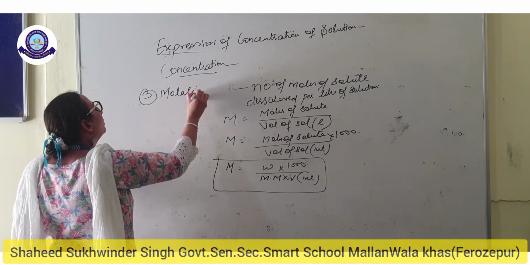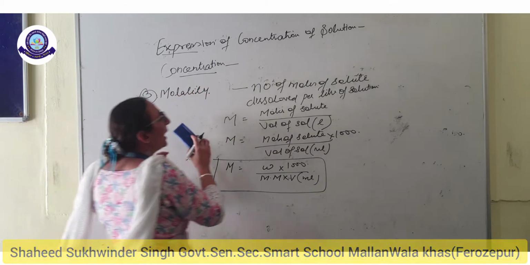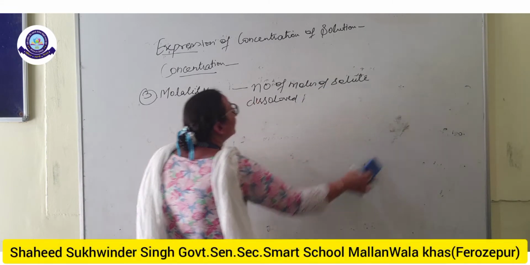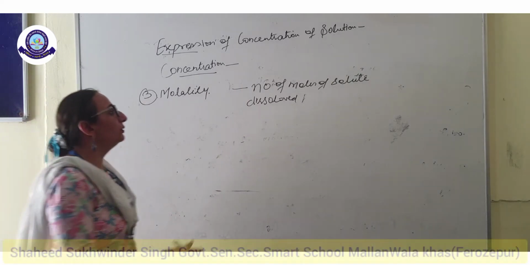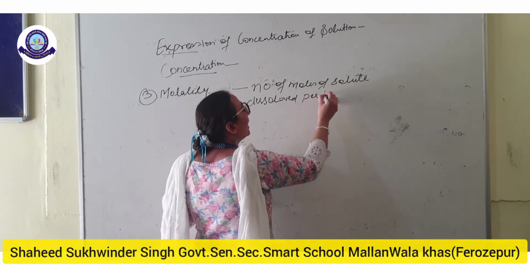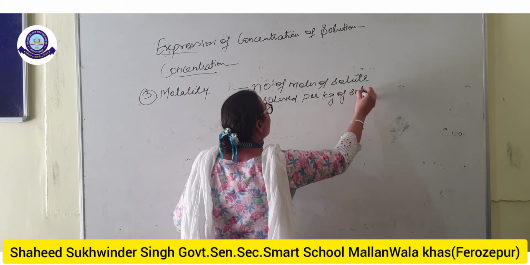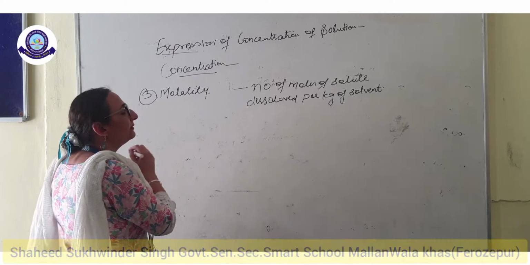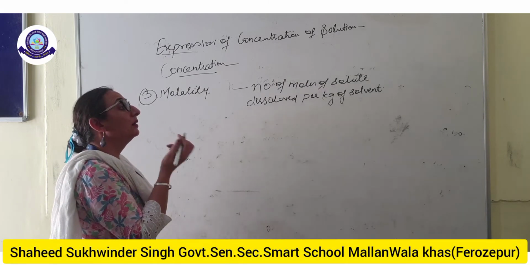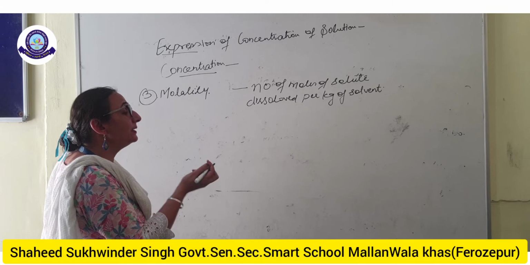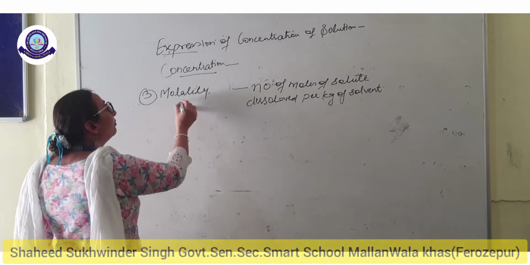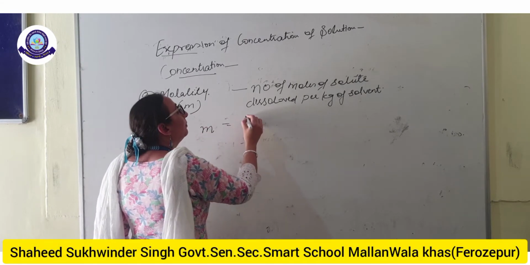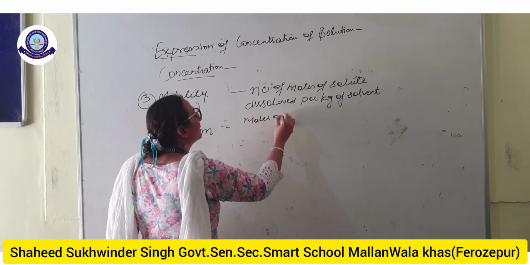What do you mean by molality? Molality is almost the same. The only difference here is this is the number of moles of the solute dissolved per kilogram of solvent. Per kilogram of the solvent. In molarity, what did we do? Per liter of the solution. Here molality is designated by small m. Small m is moles of solute